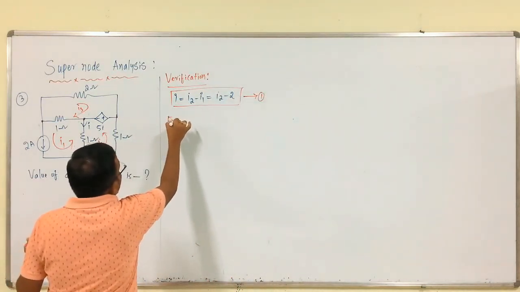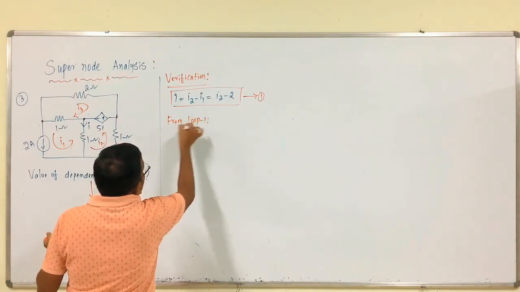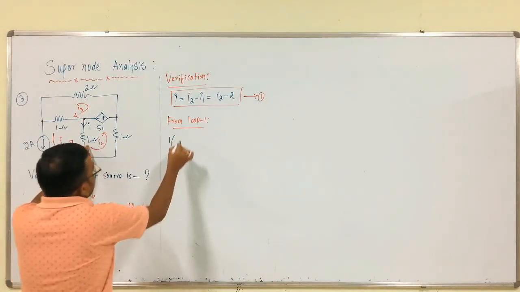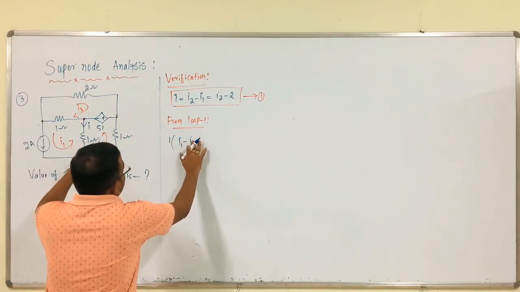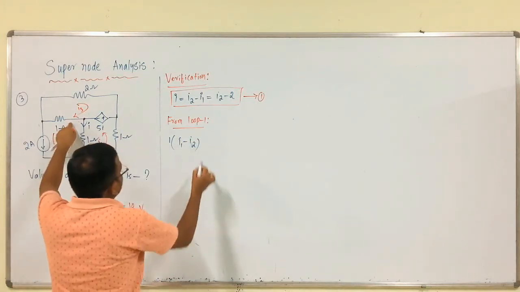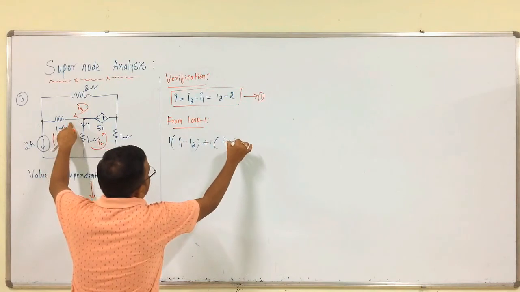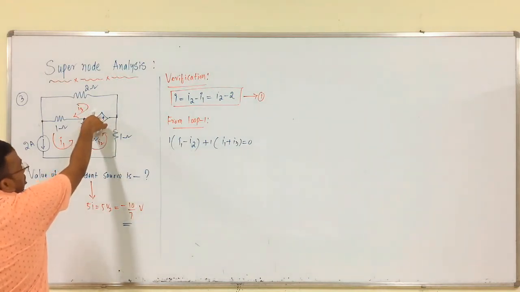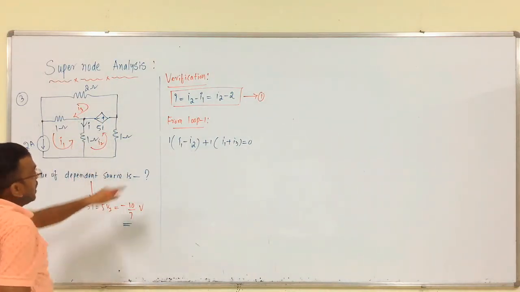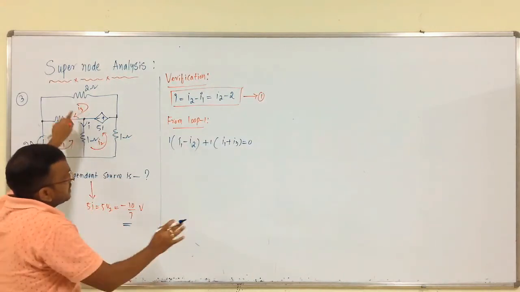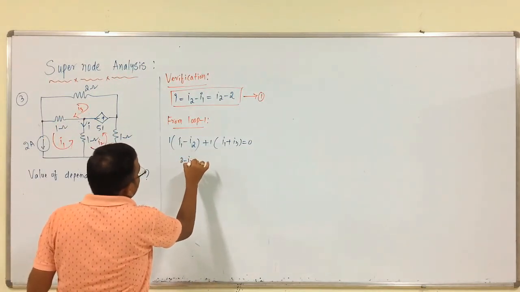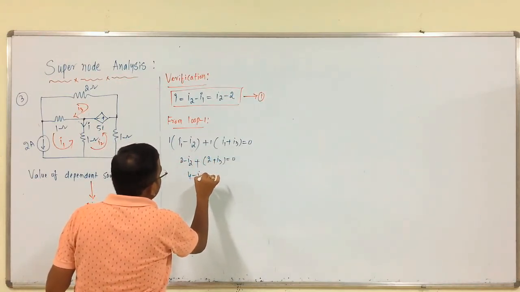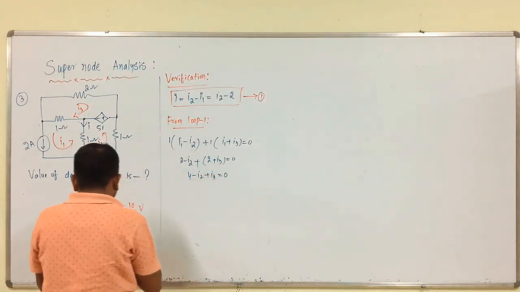Next, from loop 1, see, starting from this, 1 into I1 minus I2, coming to this, plus 1 into I1 plus I3, which is equal to 0. So, I2 opposes I1, so I1 minus I2, plus 1 into I1, and I3 are in same direction. Therefore, 2 minus I2 plus 2 plus I3. Therefore, 4 minus I2 plus I3 is equal to 0. This is one of the equations.